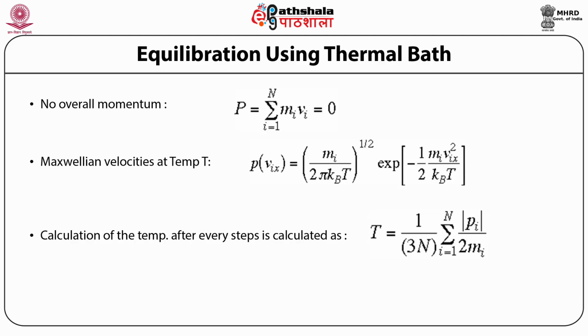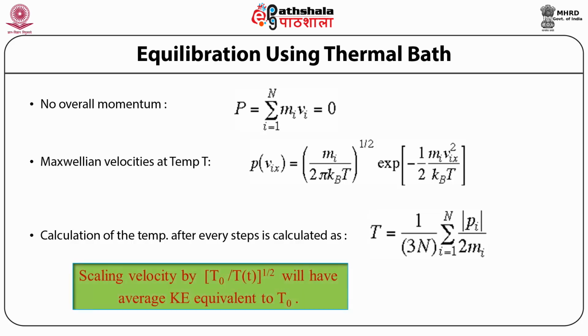So what one does is keep the temperature fluctuating around room temperature. One scales the velocity by a factor of T0, which is 300 Kelvin, divided by this Tt, which one calculates as the average kinetic energy equivalent to T0. Hence, using this scaling factor, one keeps something equivalent to a thermal bath around the whole system, so that the system does not move very much away from the normal equilibrium situation.